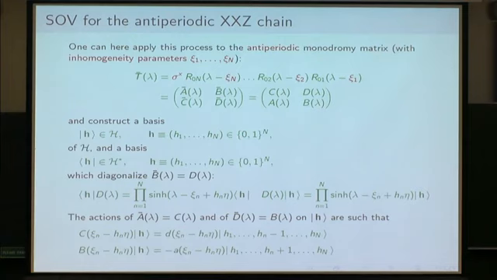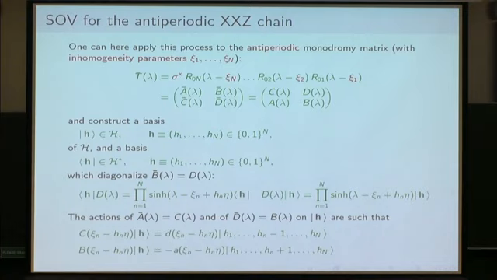These inhomogeneity parameters are crucial here, because we need the spectrum of B to be simple. So if you have this, then you can diagonalize the new operator B bar, which corresponds to the old operator D of the periodic monodromy matrix.